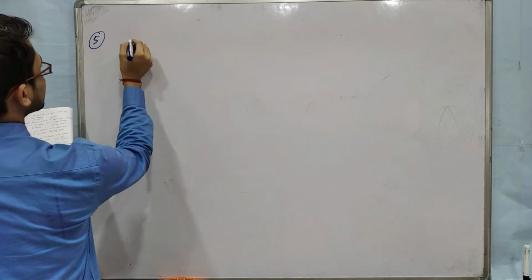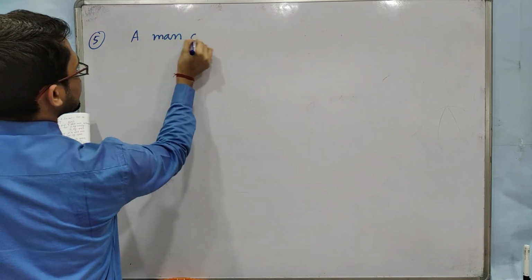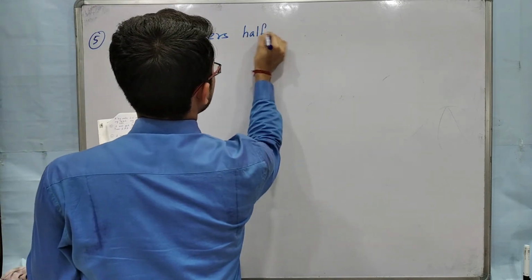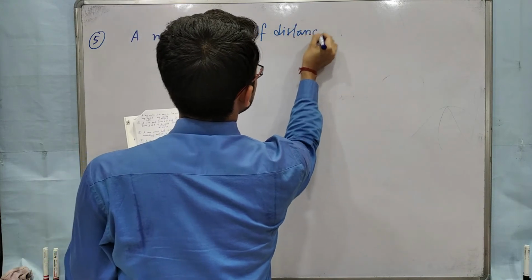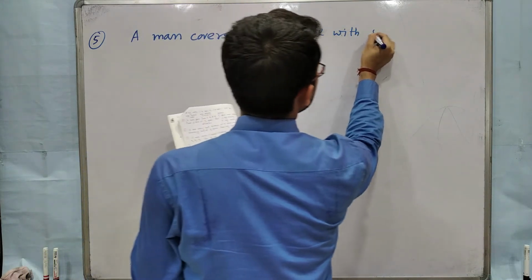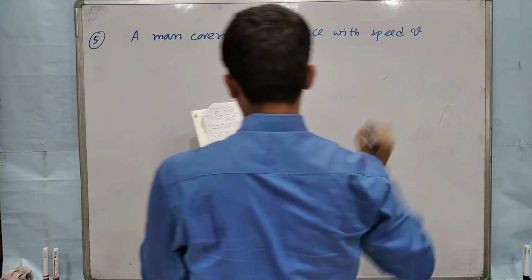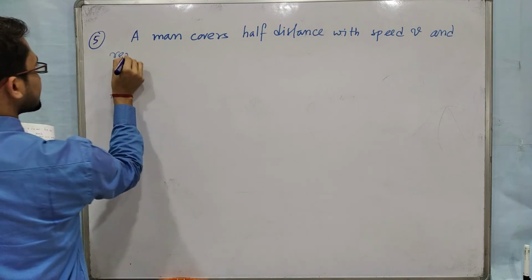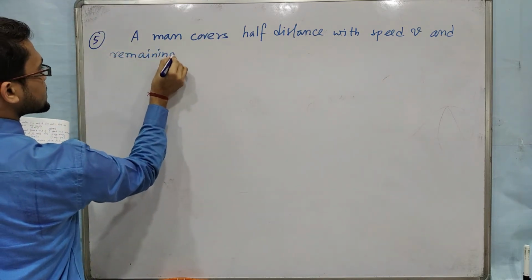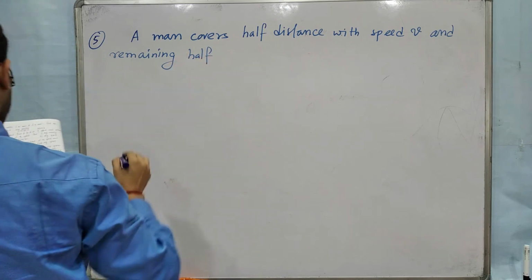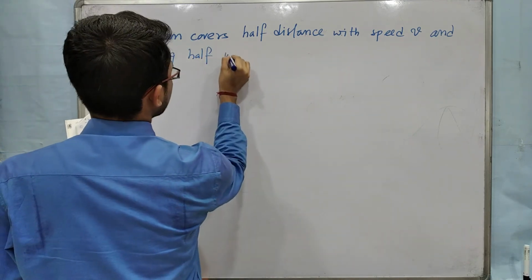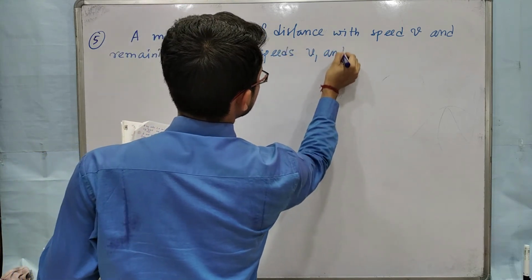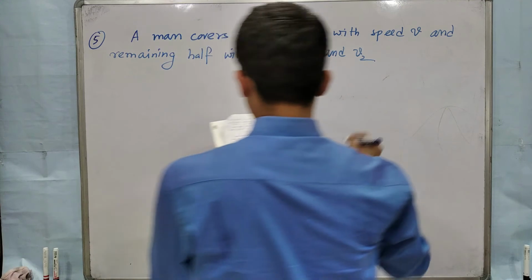A man covers half distance with speed v, and remaining half with speeds v1 and v2 for equal time intervals.